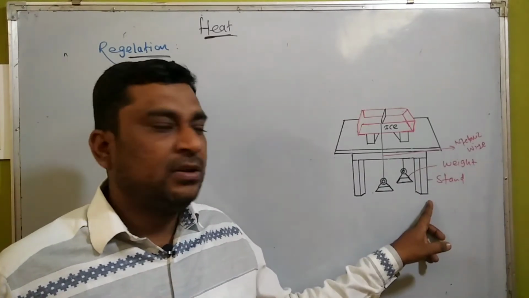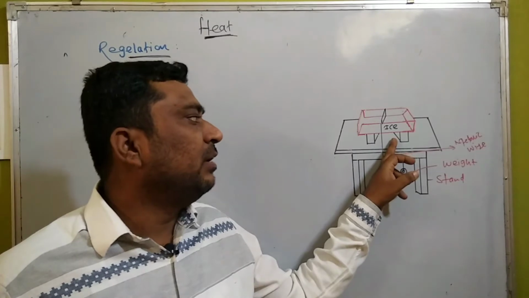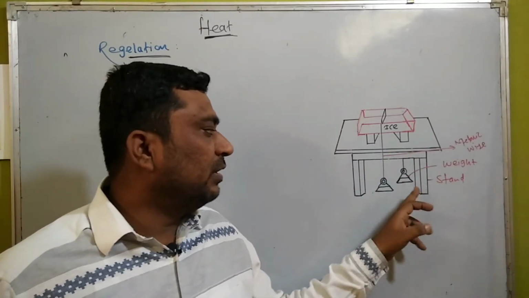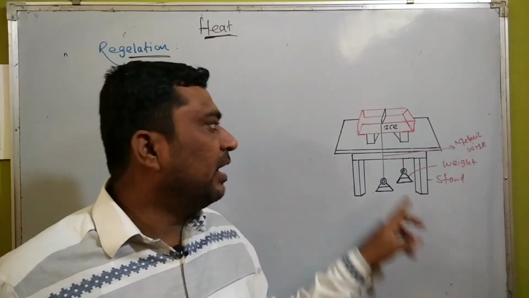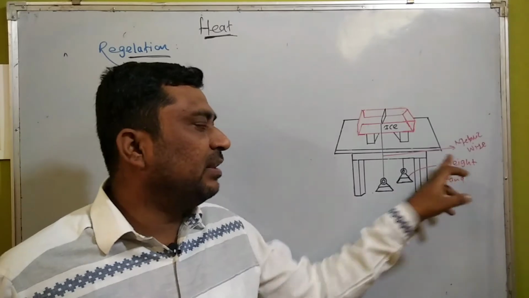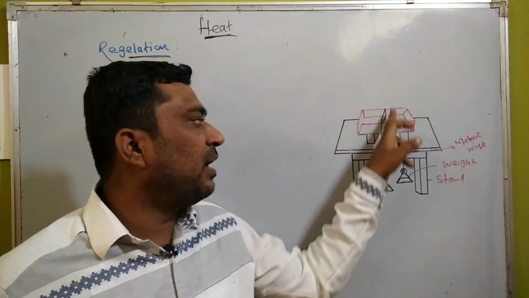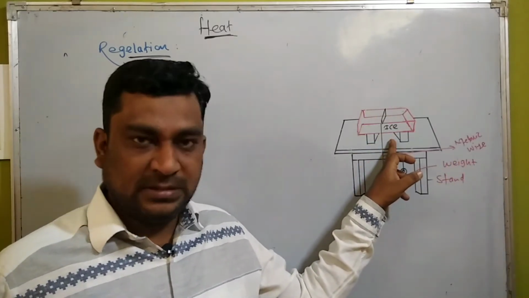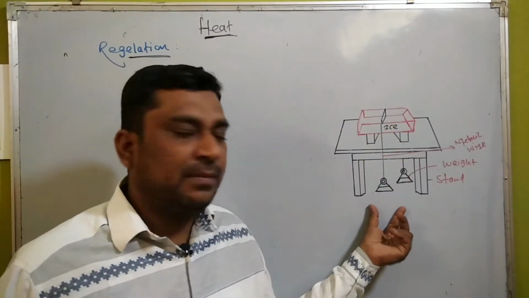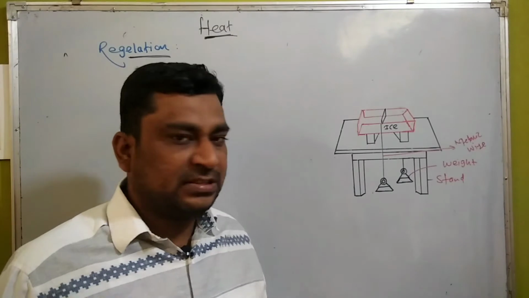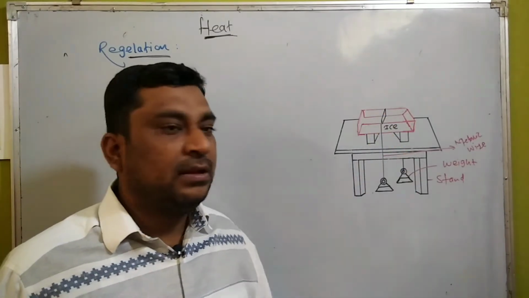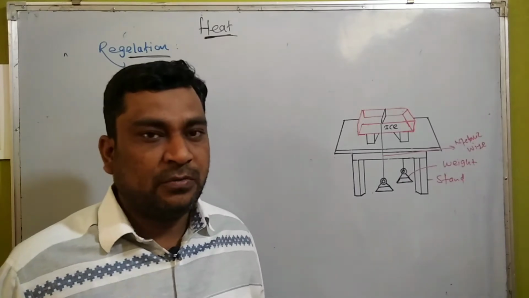A stand is there. On that stand, the ice is situated in front, and with the help of the metallic wire, the weights are there. With the help of this weight and the metallic wire, this metallic wire is passed over the ice exactly in the middle. Now, as a student, if you just imagine what happened here, these are the two weights, they are equally passed over the ice cube exactly in the middle. Now, because of the applied pressure, what happened here?